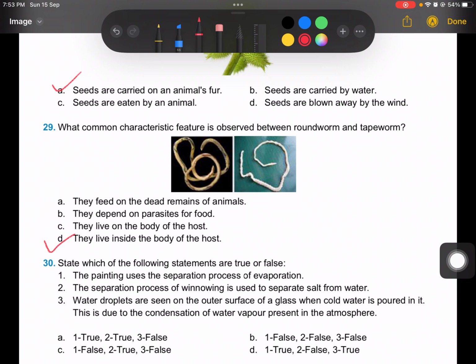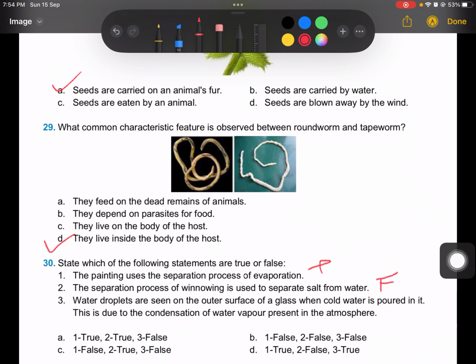Now see, state which of the following statements are true or false. The painting uses the separation process of evaporation. So first option is true. The separation process of winnowing is used to separate salt from water. No, winnowing is the other process.